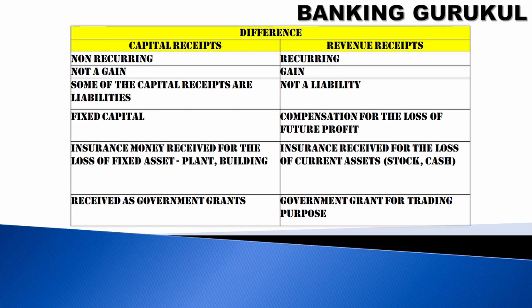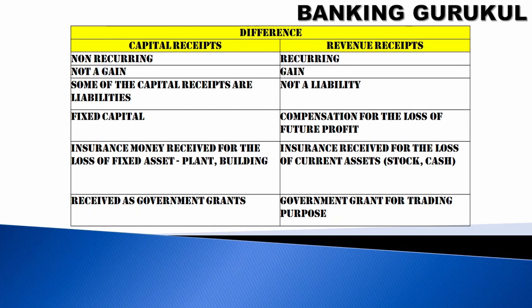Compensation for the loss of future profit. Insurance received for the loss of a fixed asset, such as plant and building lost to theft or fire, you will get insurance. This will happen once in a lifetime, so it will be considered a capital receipt. Government grant received will also happen once in a lifetime. Revenue receipts: compensation for the loss of future profit is a revenue receipt.